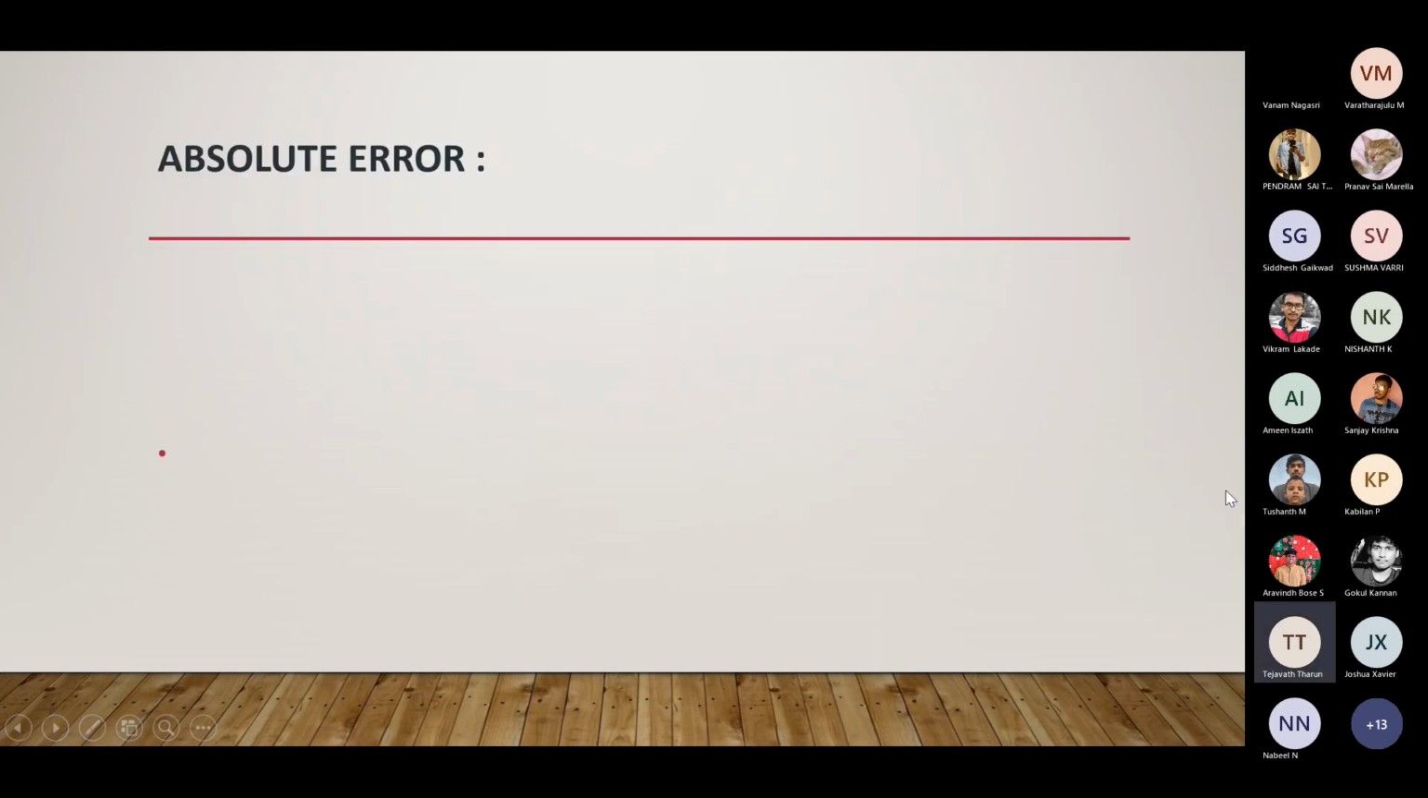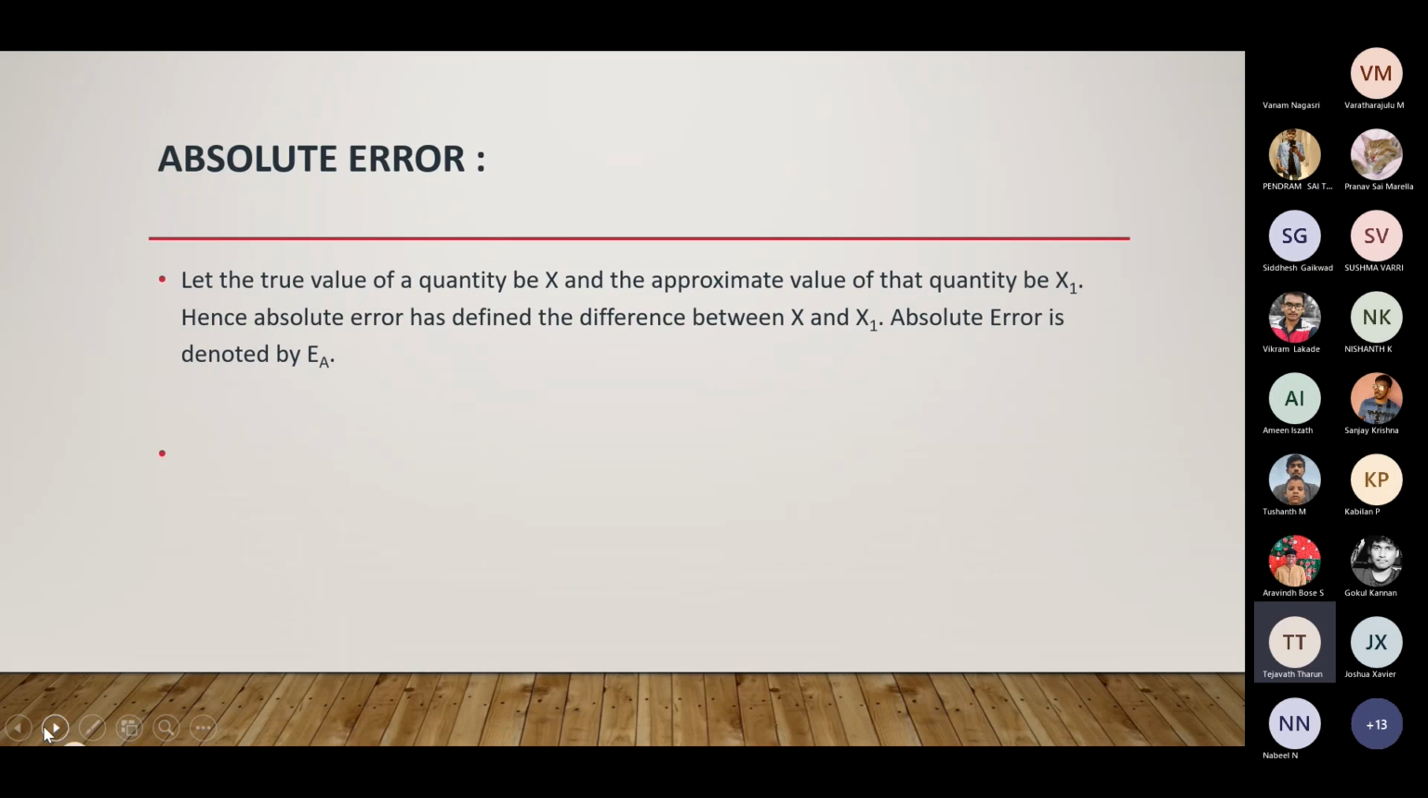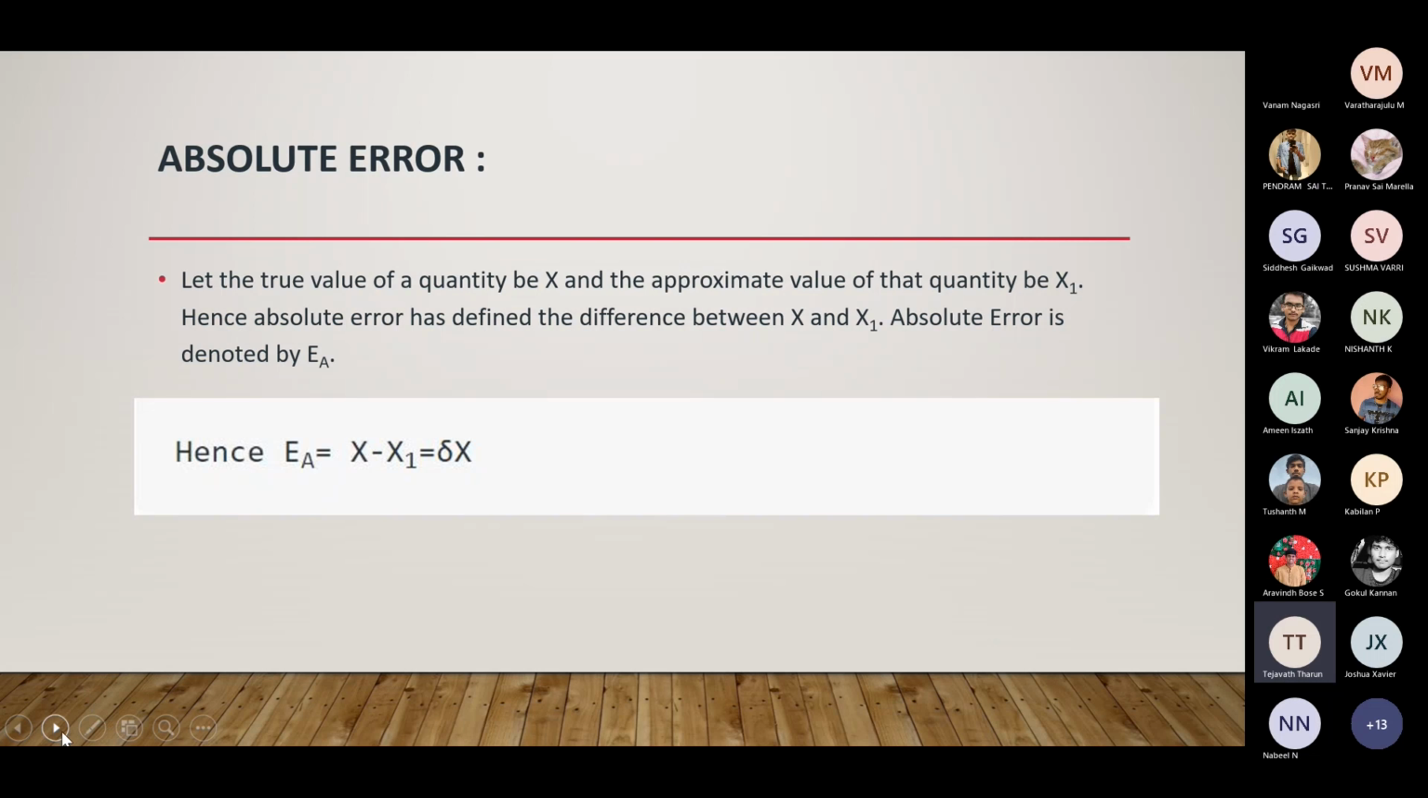Okay, absolute error. There are types of error in numerical analysis. So what is absolute error? Let the true value of the quantity be x and the approximate value of the quantity be x1. Hence, the absolute error is defined as the difference between x and x1, denoted by delta A. Its formula is x minus x1, which is delta x. Simply, the difference between a measured value and the true value is called absolute error.